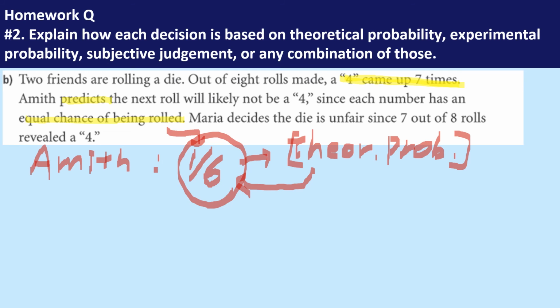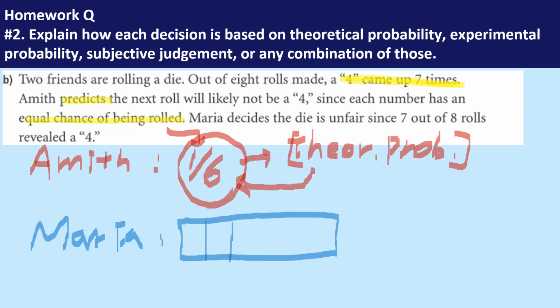On the other hand, Maria is thinking it is unfair because 7 out of 8 rolls. So imagine her table: 1, 2, 3, 4, 5, 6, 7, 8.